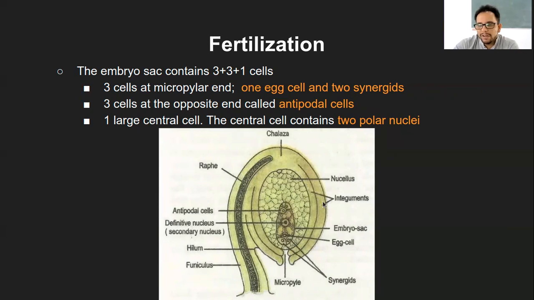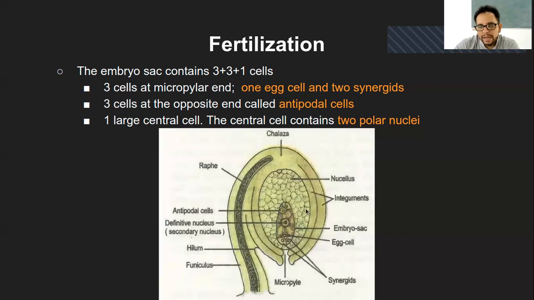So integument, which is the protective covering around the ovule. Micropyle, which is the opening between the integuments, it is called micropyle. At the micropyle end, what you have is the embryo sac, the whole structure. Embryo sac has 7 cells, which has 2 synergid cells and 1 egg cell on the micropylar end, and it has 3 antipodal cells on the opposite to micropyle end, which is also called the chalazal end.